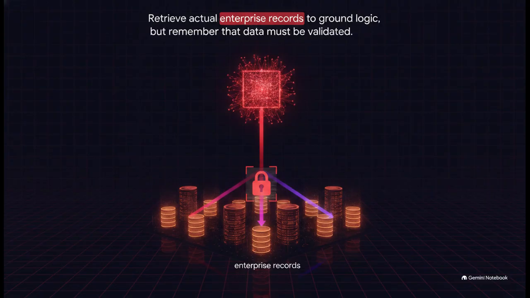RAG is great. It allows the system to pull actual enterprise records, like real sign-in logs or endpoint alerts, right before generating an answer, which really grounds its logic. But, and here is the catch you absolutely must remember, RAG does not automatically eliminate hallucinations entirely. It just doesn't. Even with RAG in place, the retrieved data still has to be rigorously validated.